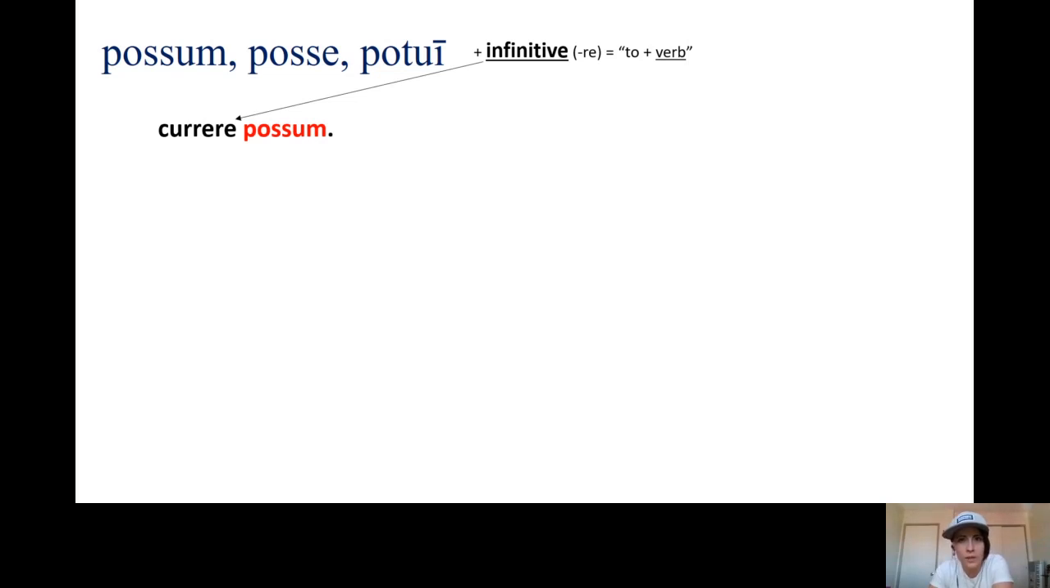All right, now what do you have to remember about possum is, let's take a look at what it looks like. We have possum, and then it's paired with something that it will always be paired with. Anytime you see possum, it will always be paired with a word that ends in an RE form. What is that? It's an infinitive, and you translate infinitives as to plus an action. So the translation of currere possum, this is our RE form, so that's going to be our to form. So I am able to run. There's our infinitive, to run. So possum means I am able, currere means to run. So I am able to run.